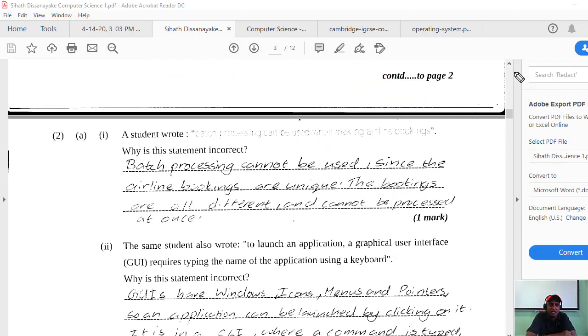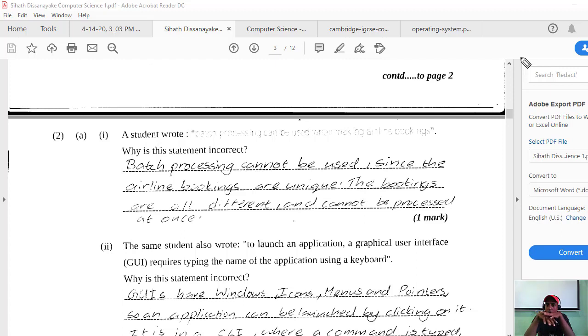They are asking why this statement is incorrect. Very easy, you can say because airline booking is a real-time system. One of the seats of the airline should be booked at the time of the booking itself. So we can't collect the data and book after a period of time.